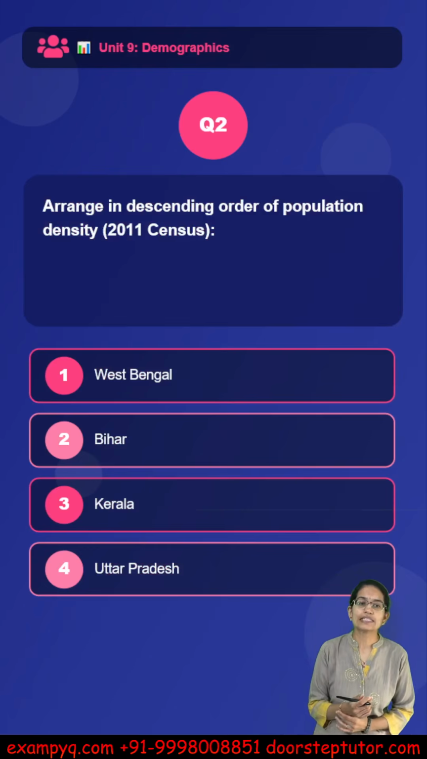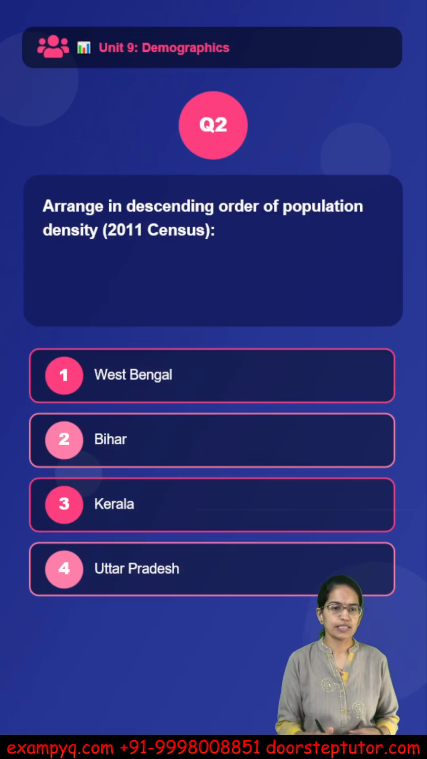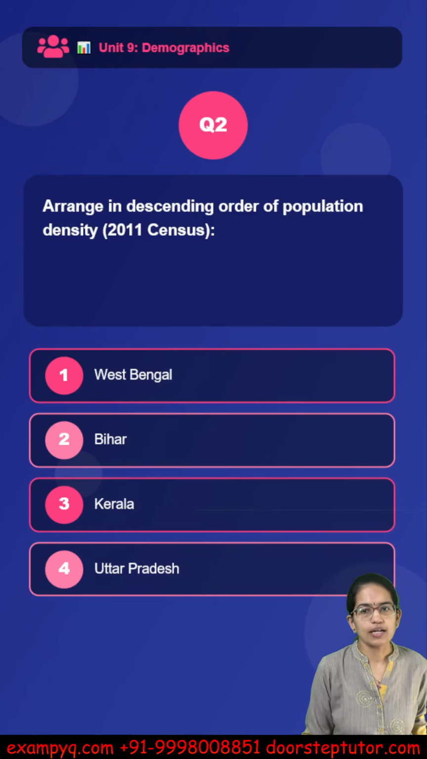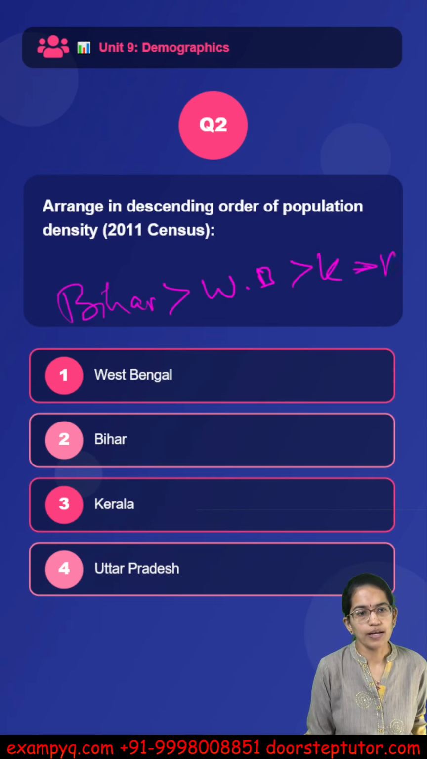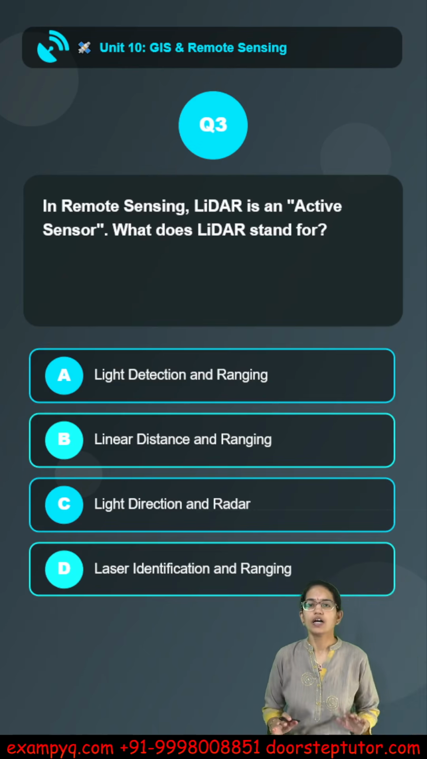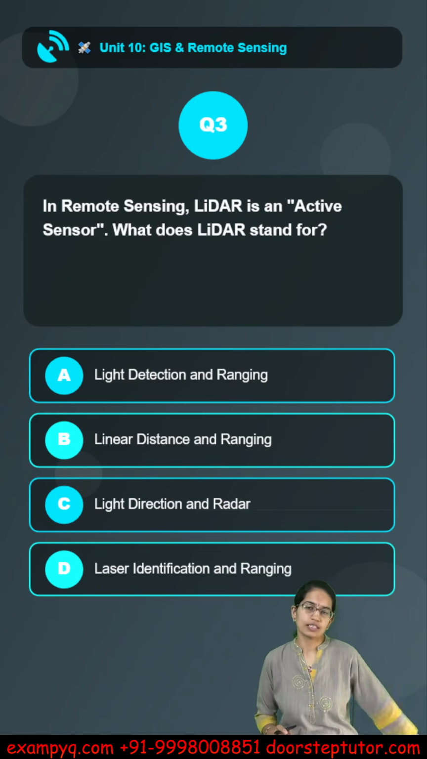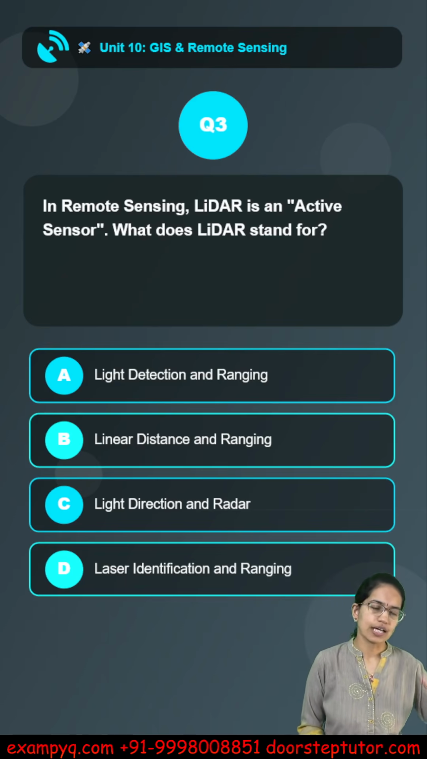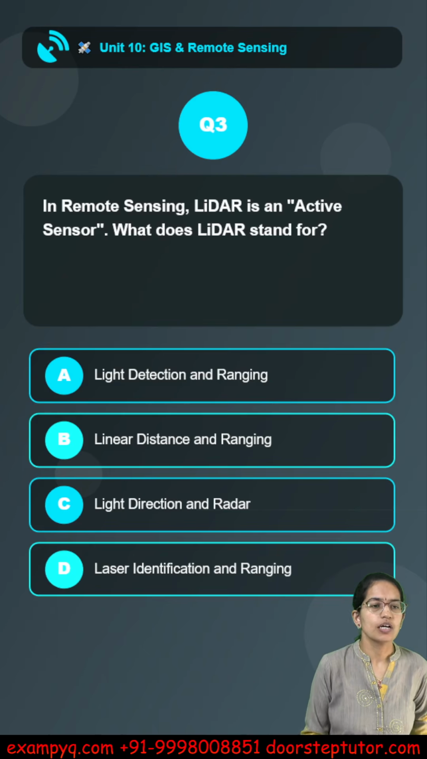The next is descending order of population density among these states, right? So Bihar has the highest population density, followed by West Bengal, followed by Kerala, followed by UP. So this is the order of population density. Now these kinds of questions are usually asked in your examination. Since the last census was 2011, that's the latest one based on which the questions are asked.